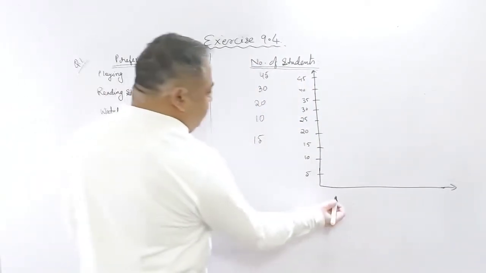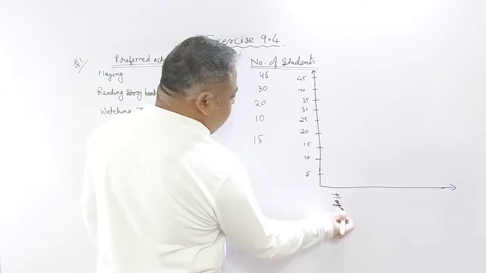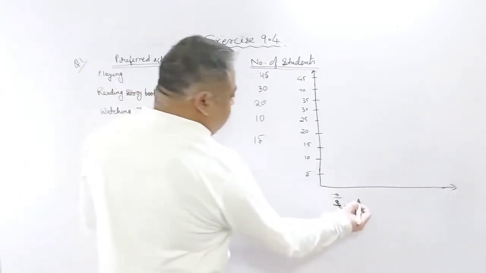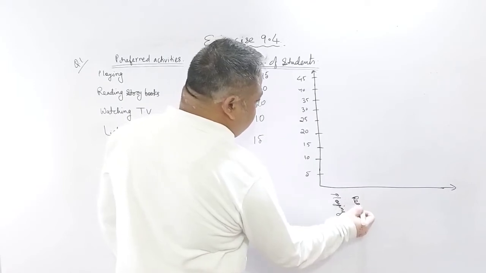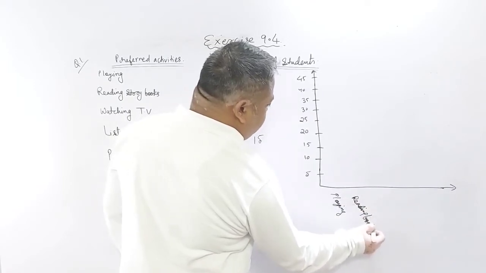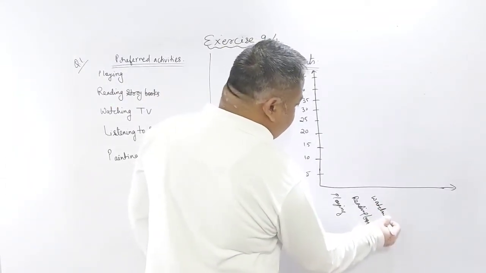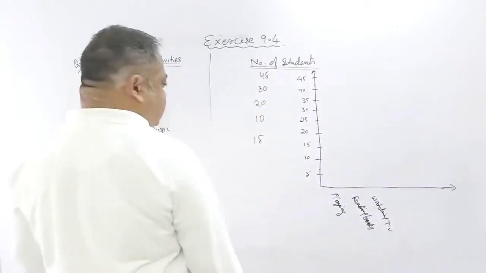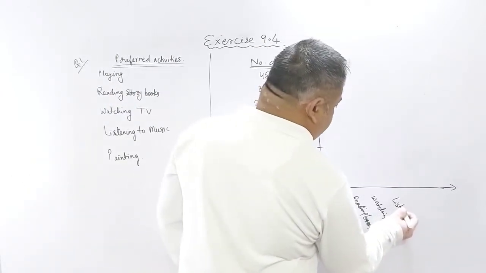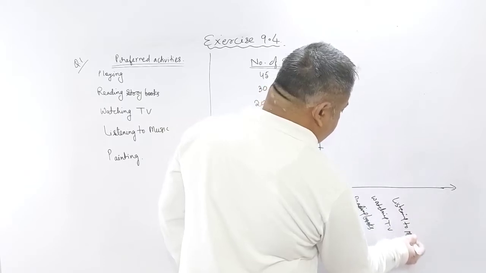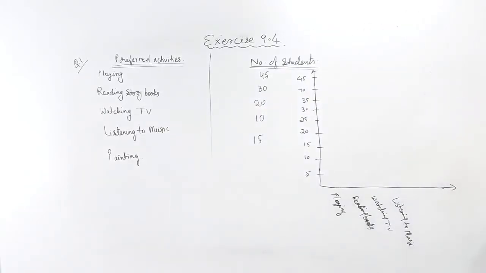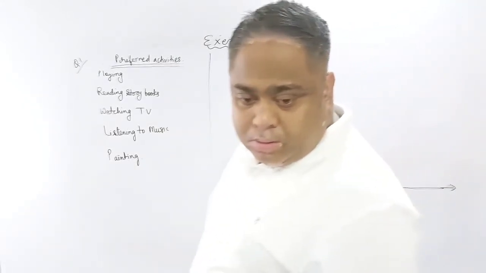Now the first activity is playing. Second is reading books. Then watching TV. Then listening to music. Then painting.